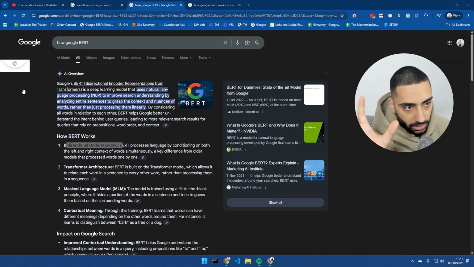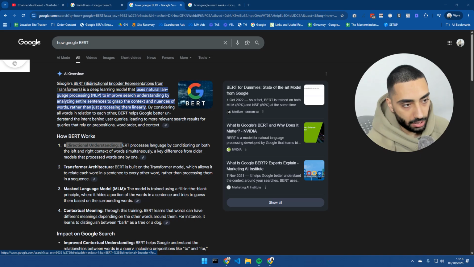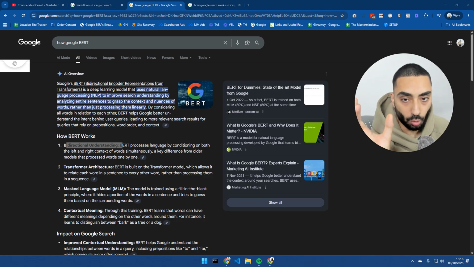The next algorithm that we also need to understand is Google BERT. Now, Google BERT stands for Bidirectional Encoder Representations from Transformers. Now, I know that sounds like an absolute mouthful, but I'm going to make that very, very easy to understand. So, before BERT was actually introduced, Google could only read text one way, which was left to right. So, it could miss meanings for small words like to, for, without, or not as well, which would completely change the intent.